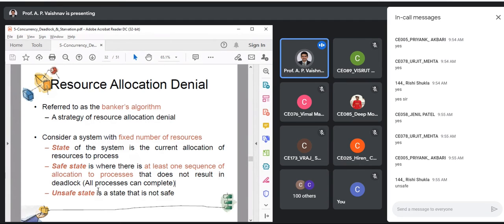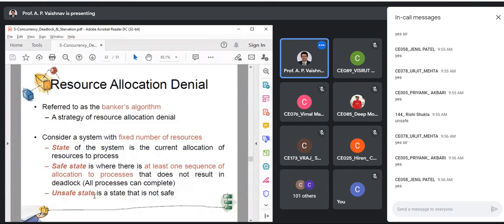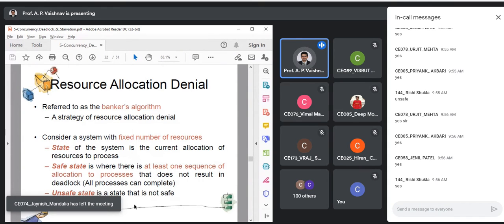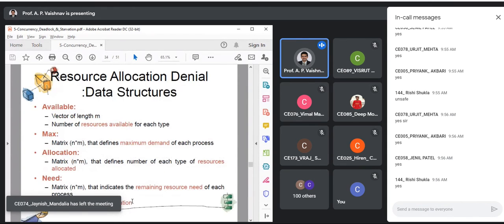There are two possibilities. And that is why the title of this chapter is Deadlock and Starvation. So actually we are trying to address both the problems, not only deadlock. Are you getting the idea regarding this? Yes. Safe versus unsafe. Are you clear with that difference? We'll see this mathematically also in the example, so it will be clear. Now, let us look at the data structures that we require. Then we'll look at the process that is in the previous slide.